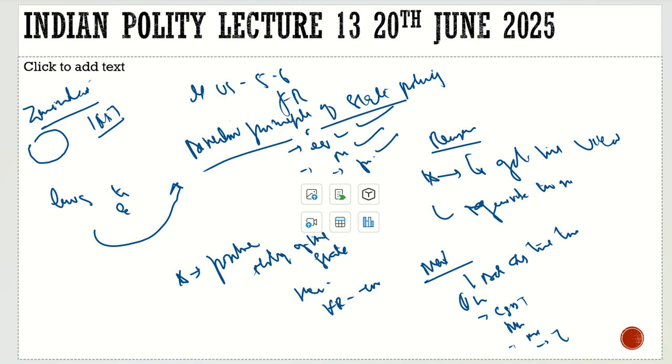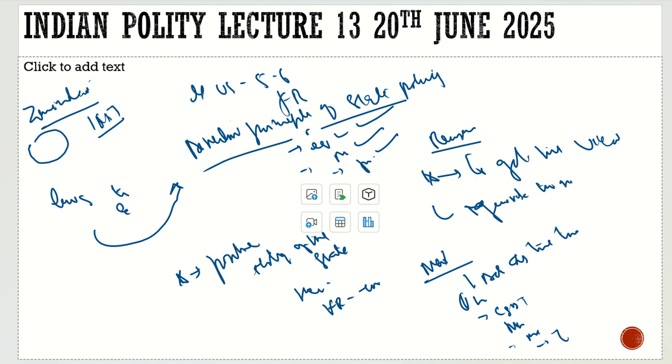Now this land was there till we got independence, and it was still there after we got independence. Now what used to happen, these zamindars were not able to manage or get the fruits from this land by themselves.